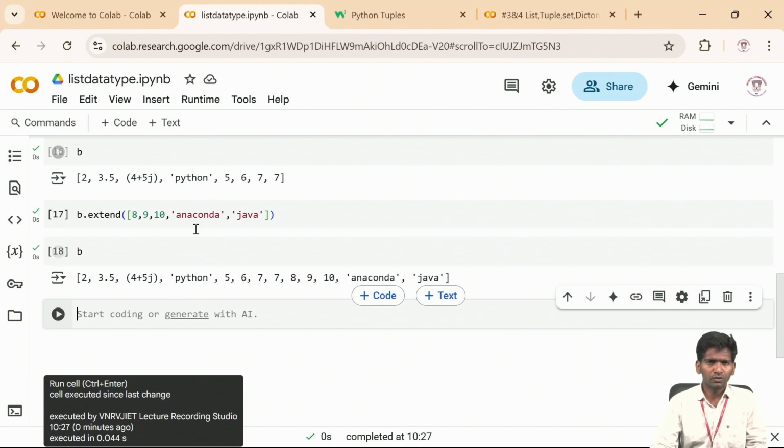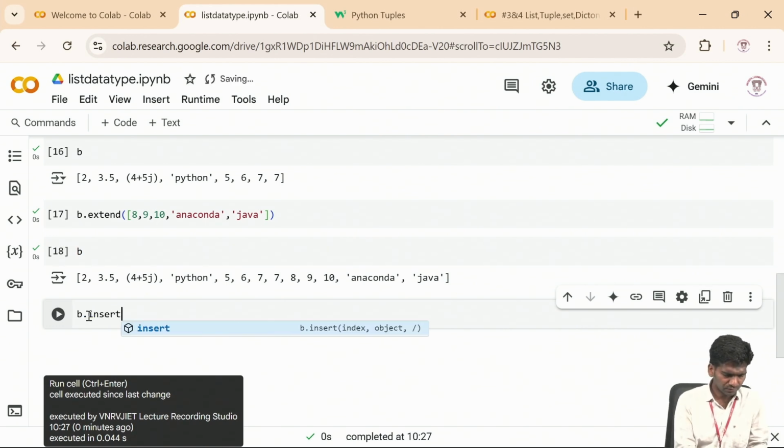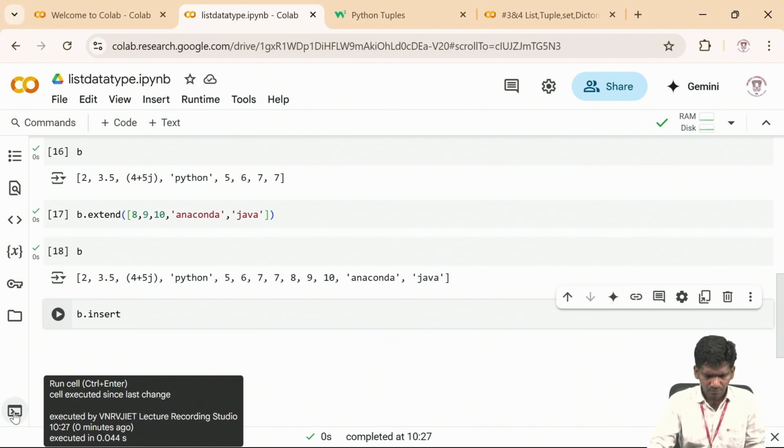So these two functions are used to add at the end of the list only. So what if I want to add an element in between? These two functions are used to add at the end only. But if I want to add at the first position, what will I do? I will use the insert function.